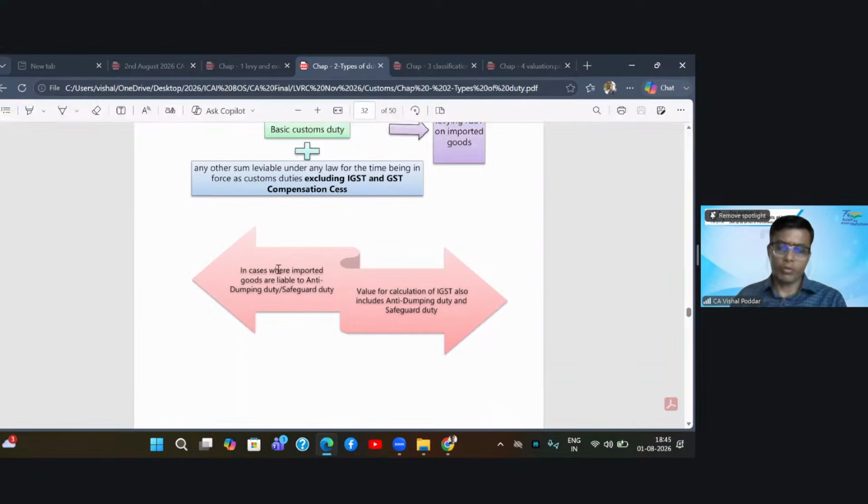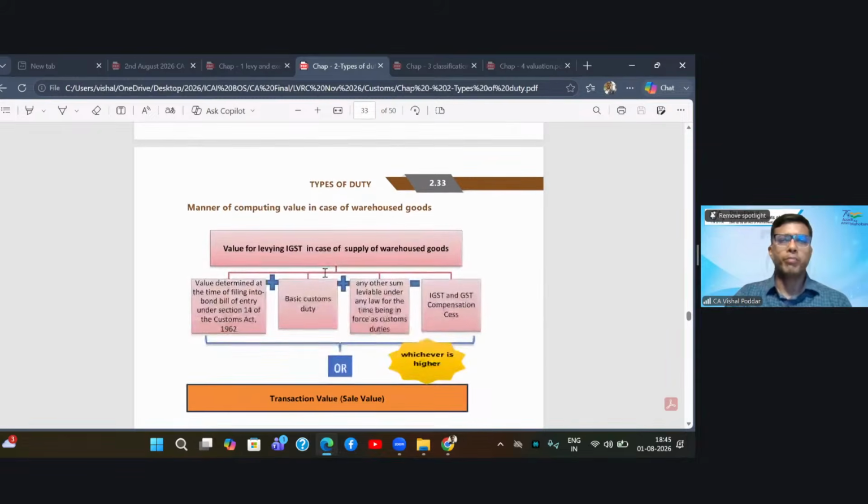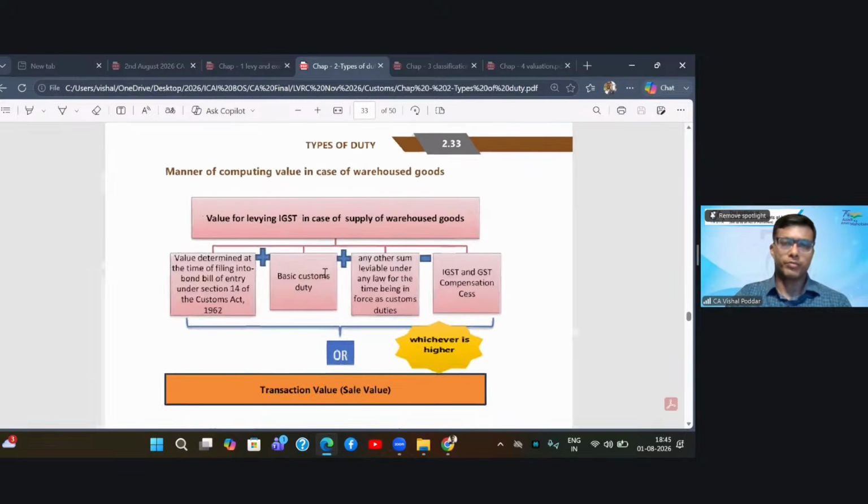What will happen if your goods are leviable with some special customs duties like anti-dumping duty, safeguard duty? The answer is the value for calculating IGST will include all these duties. So as I explained above, any duty other than GST has to be added, and on that total we compute the IGST, that is the GST component on imported goods.